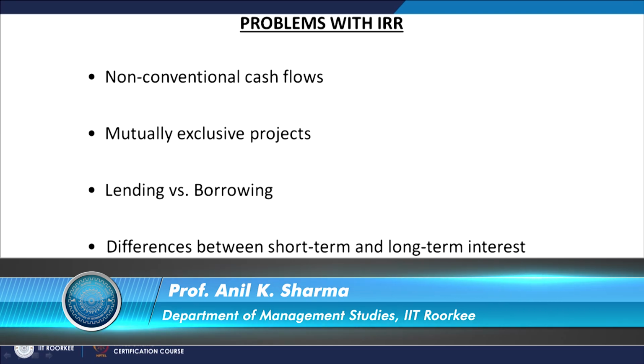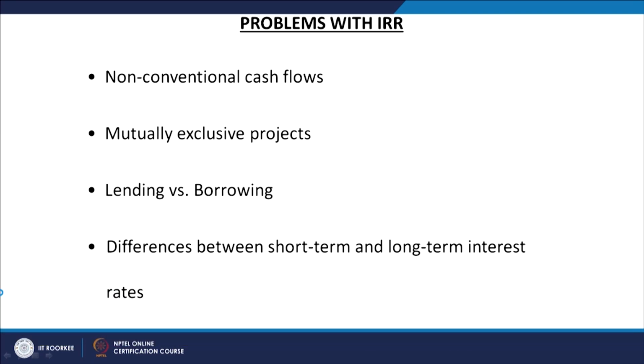These are in terms of non-conventional cash flows, mutually exclusive projects, and whether the rate given by any evaluation is the lending rate or the borrowing rate. Sometimes we have different rates of interest, like short term and long term borrowing rates are different. So, there are some inherent limitations of the internal rate of return.